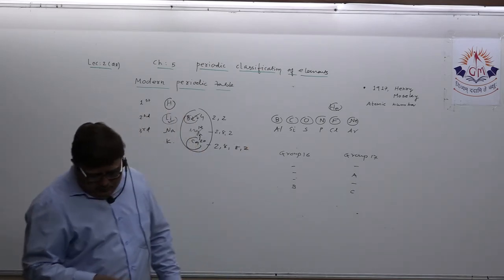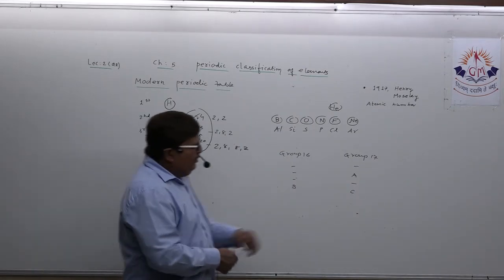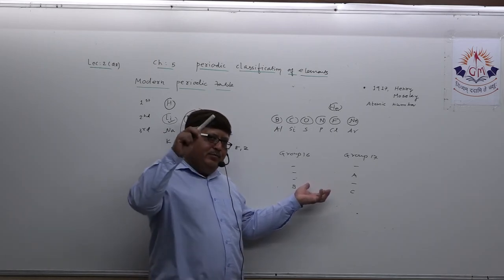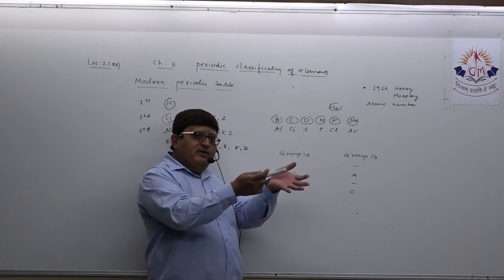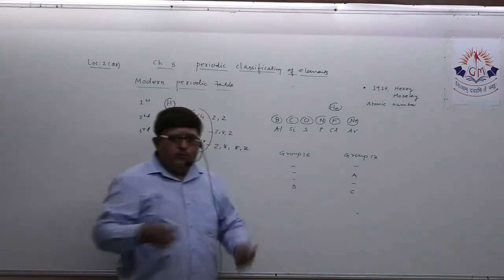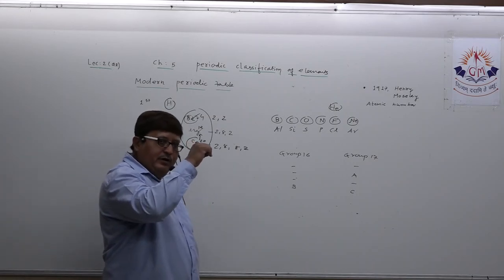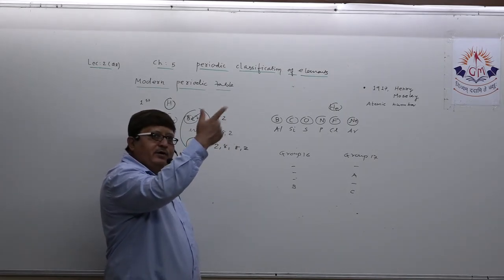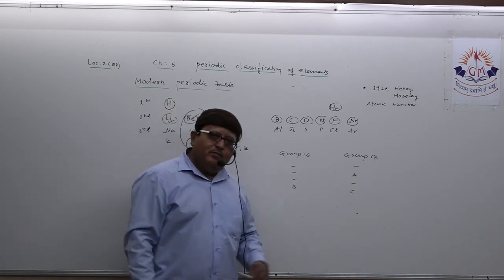Now the question is: state whether A is a metal or non-metal. You all know, dear student, I simply told you to remember that zigzag line. And beyond that zigzag line, which group numbers appear? The zigzag line starts from 13. Then 14 are metalloids. So 15, 16, 17, 18 all are non-metals. So obviously A is a non-metal.